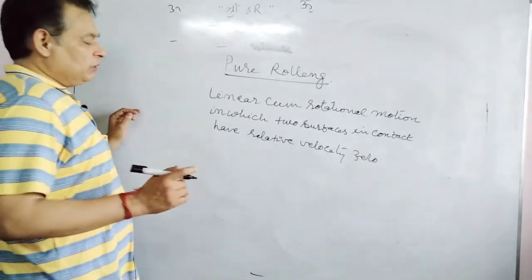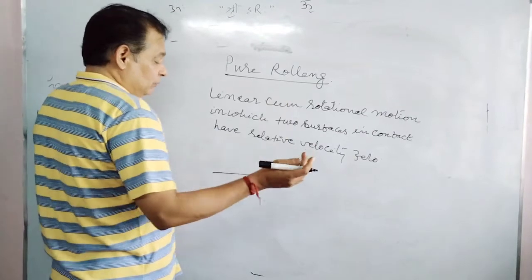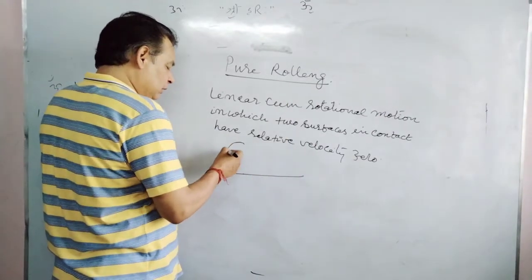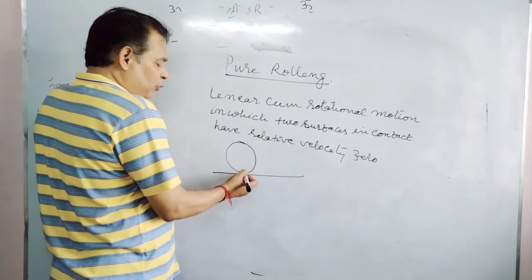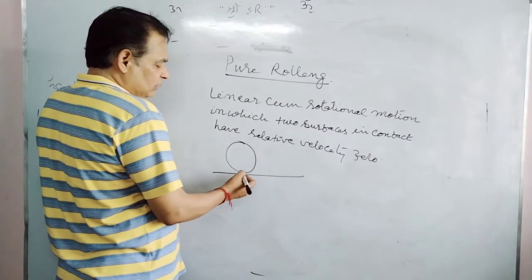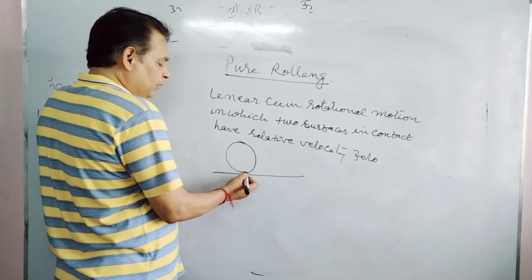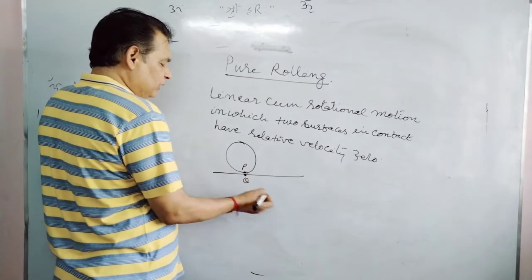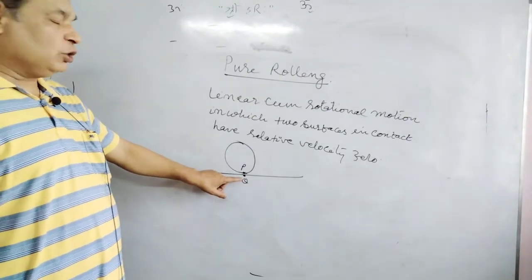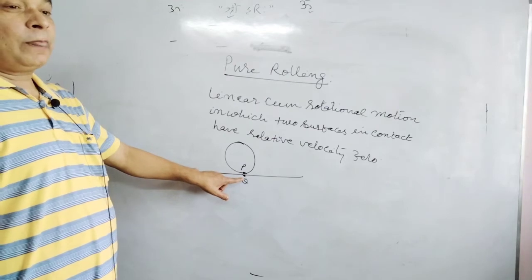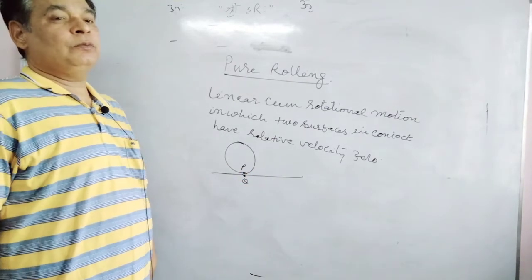Out of these two surfaces, one of the surfaces may be the ground, might be another thing also. This is the ground, this is the wheel, and the point of contact is one of the surfaces here. Point of contact of the wheel is point P and the point of the ground is point Q. Then the relative velocity of P with respect to Q on the static ground will be zero.